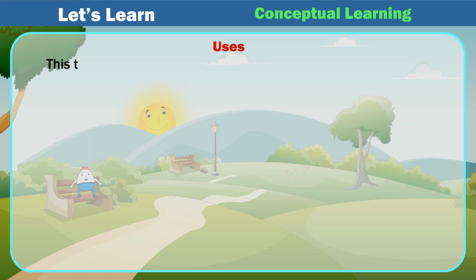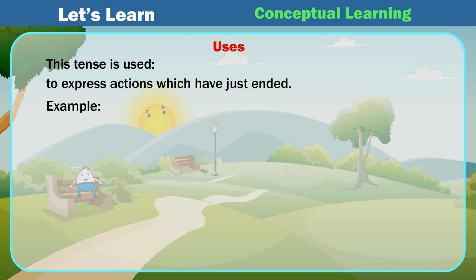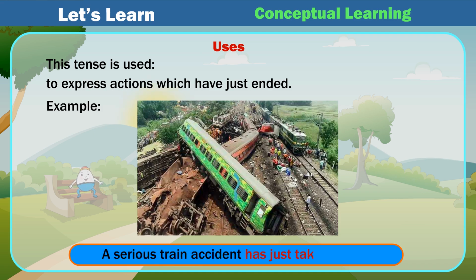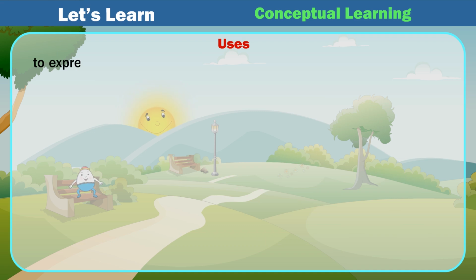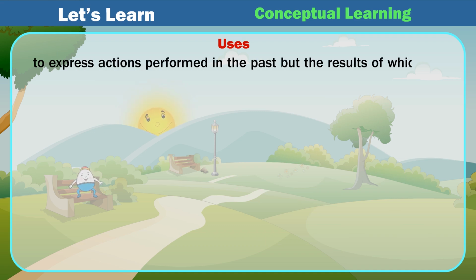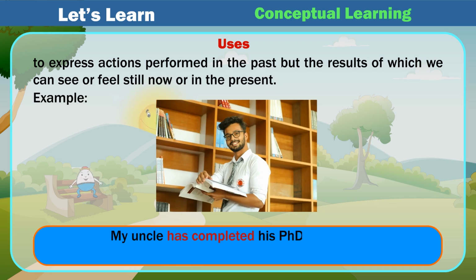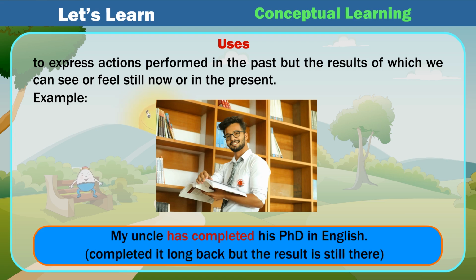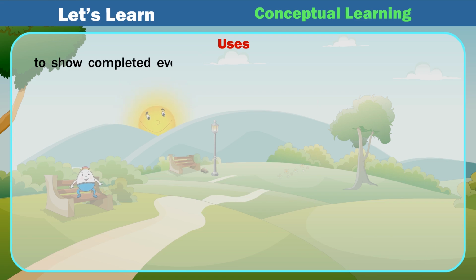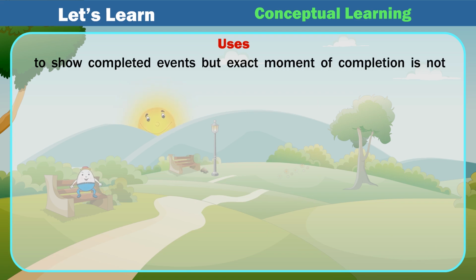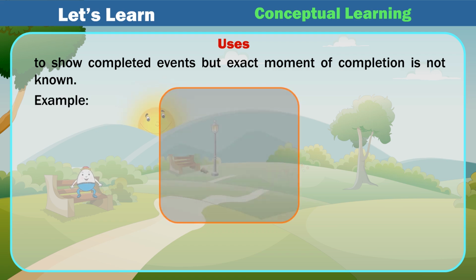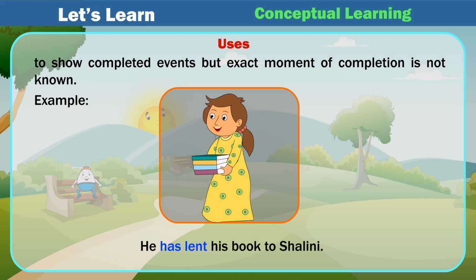Uses. This tense is used to express actions which have just ended. Example: A serious train accident has just taken place. To express actions performed in the past but the results of which we can see or feel still now, in the present. Example: My uncle has completed his PhD in English. Completed it long back but the result is still there. To show completed events but the exact moment of completion is not known. Example: He has lent his book to Shalini.